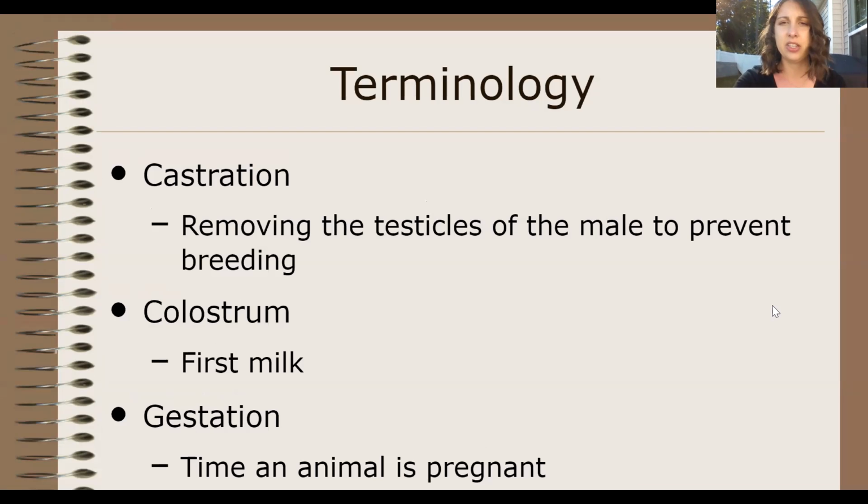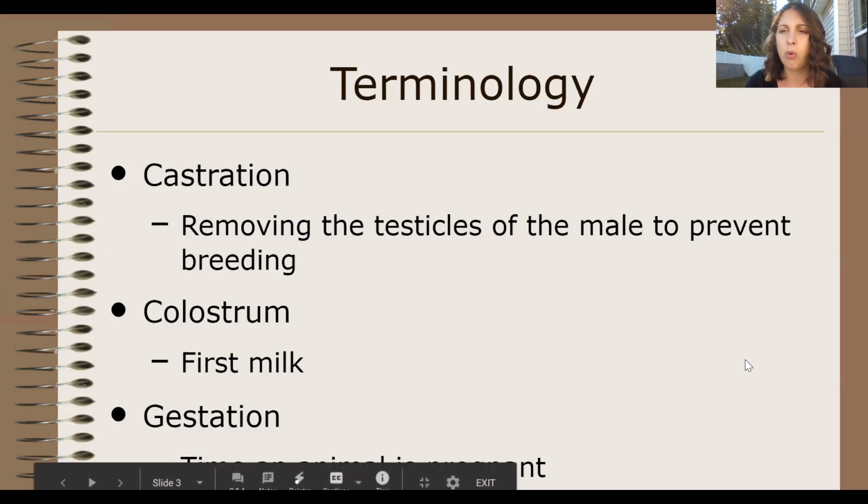Castration is the term for when we take a male animal, because male animals have testicles. When we take a male animal and we remove their testicles in some way so that they are not able to breed. Because if we don't want to use them for breeding, then why would we want to let them keep them in case the chance happens? So castration is the term for when you remove the testicles off of the male animal. This is when you take your boy dog to the vet and you get him neutered.